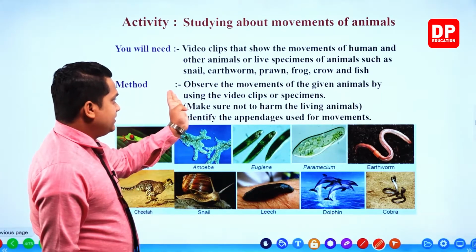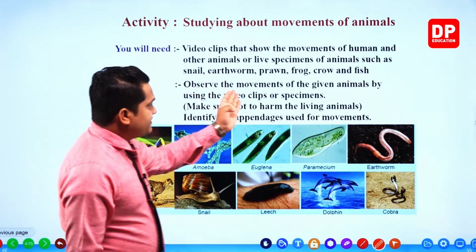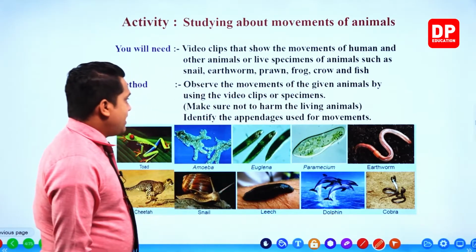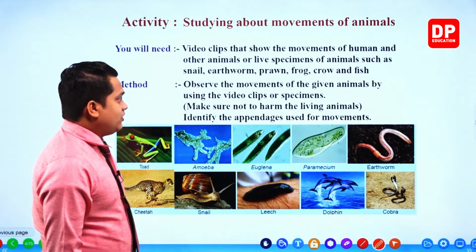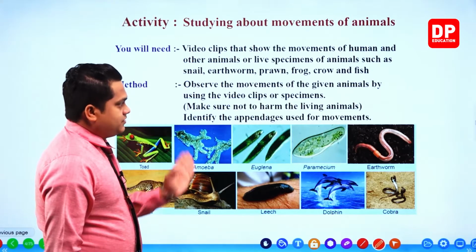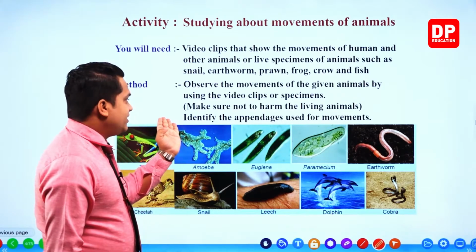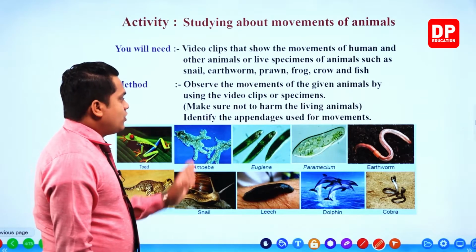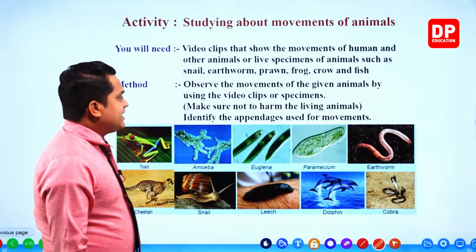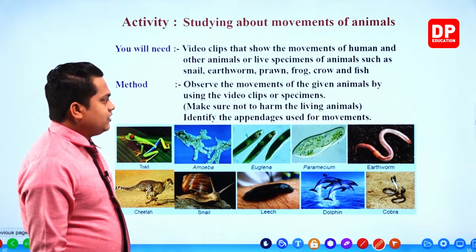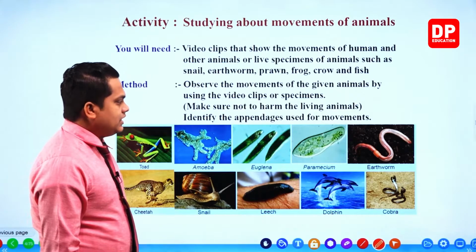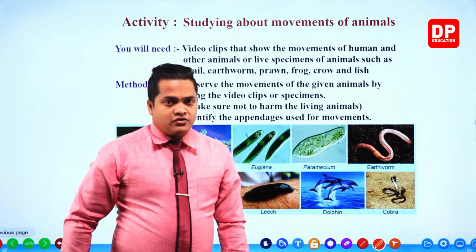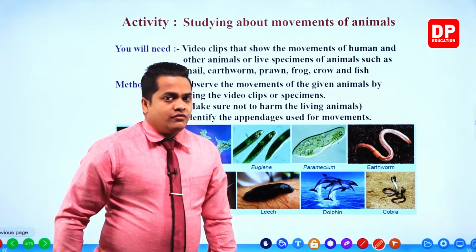The method is very simple. Observe the movements of the given animals by using the video clips of the specimens. So it is given here also that you should make sure not to harm the living animals. After that, you have to identify the appendages used for the movements. Okay, identify the appendages used for the movements.